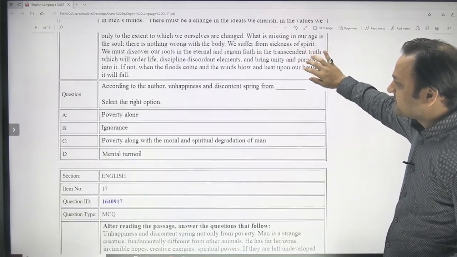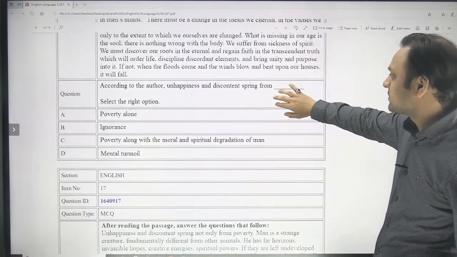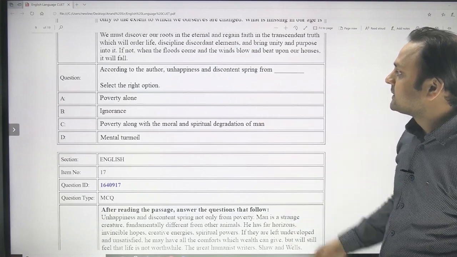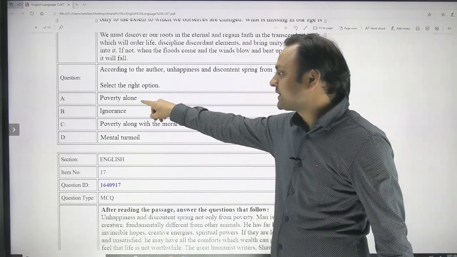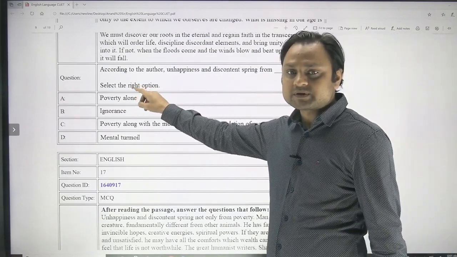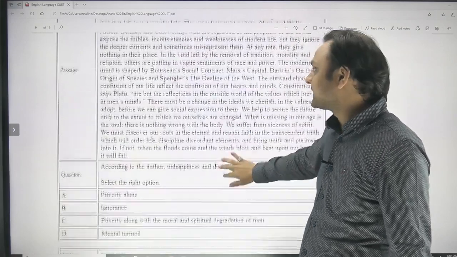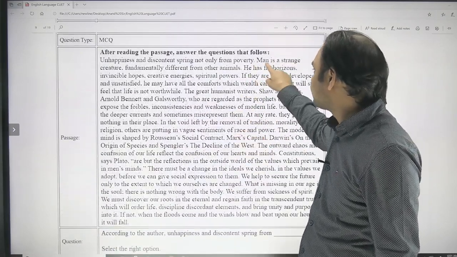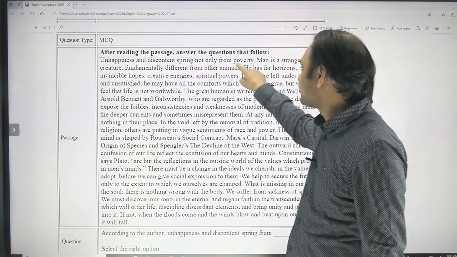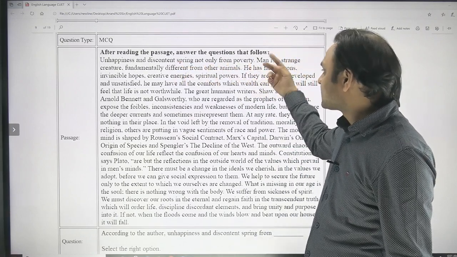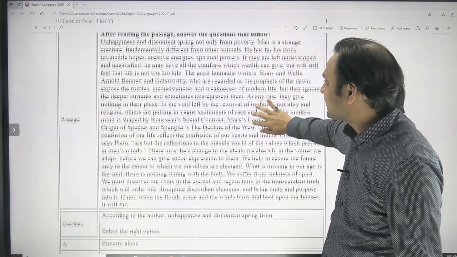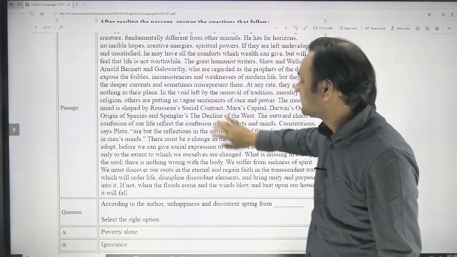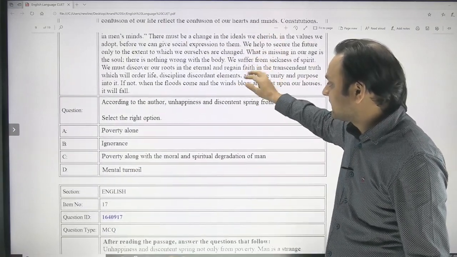And then you have this: according to the author, unhappiness and discontent spring from which of the following? Do they spring from poverty alone? No, because it was very clearly mentioned in the first sentence. You can read it here, that they do not stem only from poverty, but also from something else. So what is that? That has been written here, and you will find it in the options.